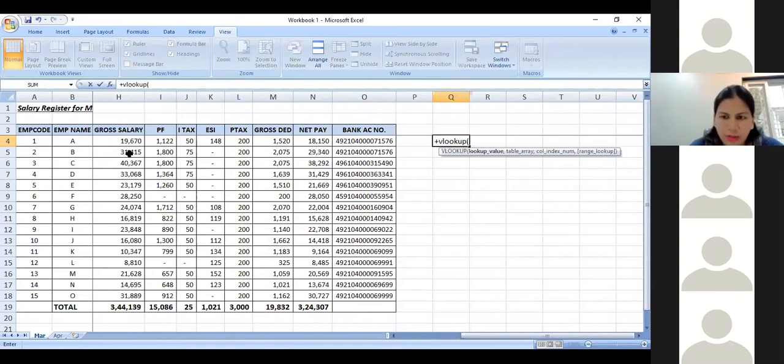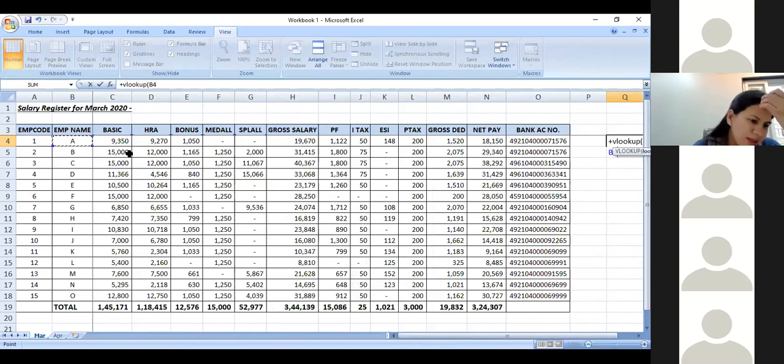Now what I want to look up is Mr. A. That means what I want to search in the April salary register is how much Mr. A is earning. I don't want to know the employee code, because the employee code may be different. It must have changed because of his promotion or his transfer or anything, but the name of an employee will remain the same. So I select Mr. A here. I say Mr. A, comma, search Mr. A in the table of April.